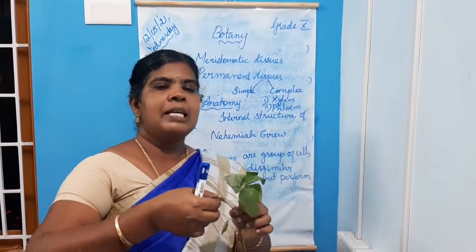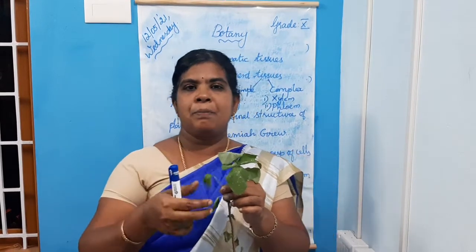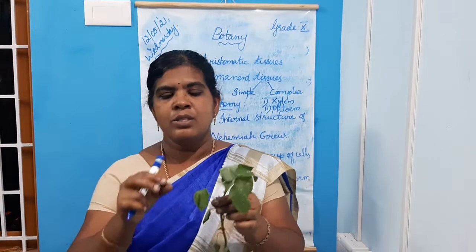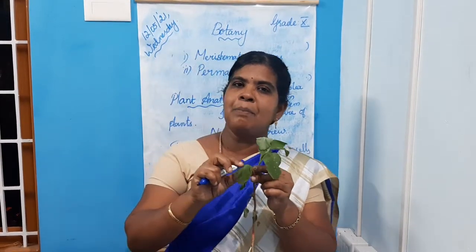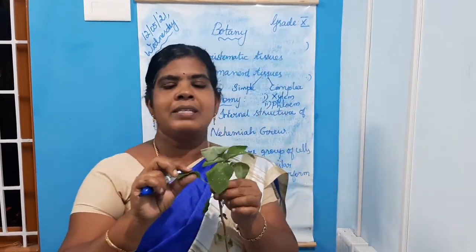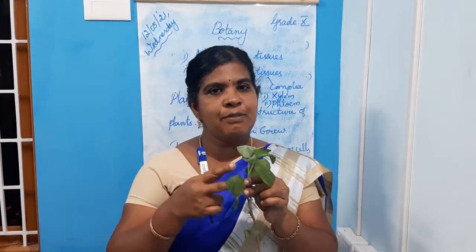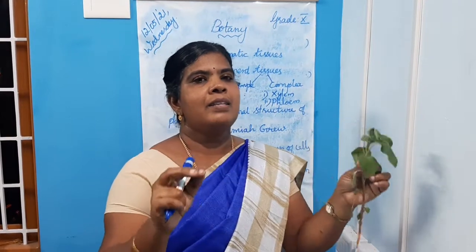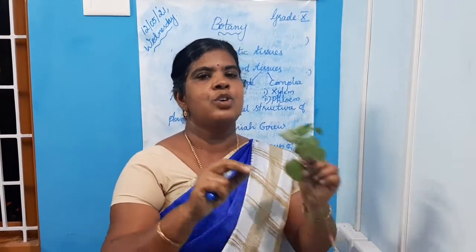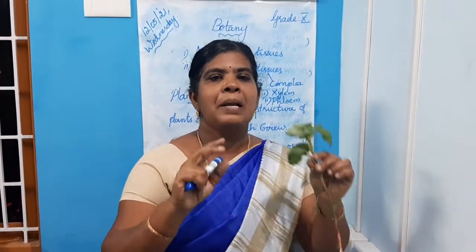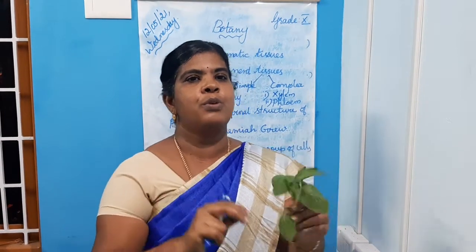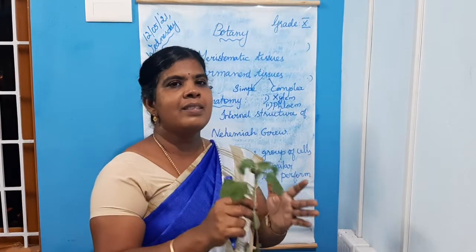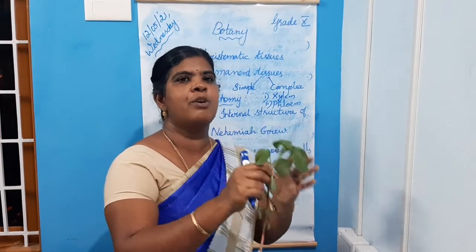Then you all know that the green leaves perform the important function of photosynthesis, isn't it? Because of the green pigment present in the leaf, called chlorophyll, and other factors such as sunlight, carbon dioxide and water, plants prepare their own food. The process we call photosynthesis: synthesis of food in the presence of light.